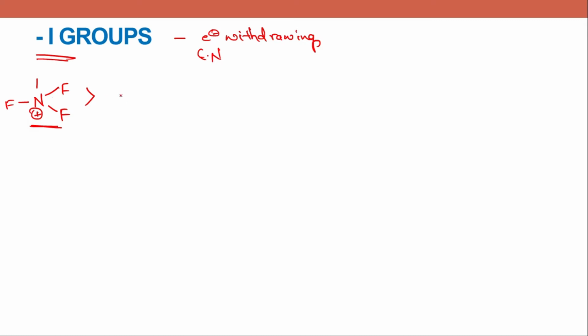And then comes NR3 plus, where N is attached to 3 alkyl groups. Then comes NH3 plus, and then NO2, CN, cyano, SO3H, and then aldehyde group.